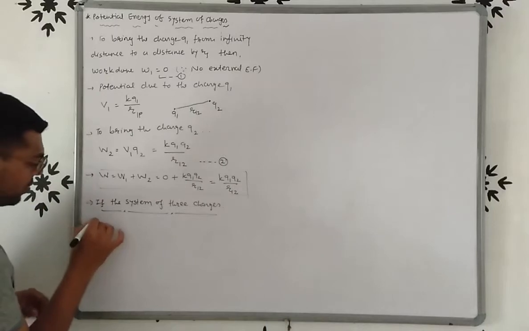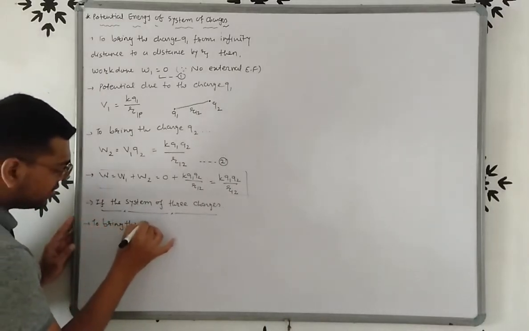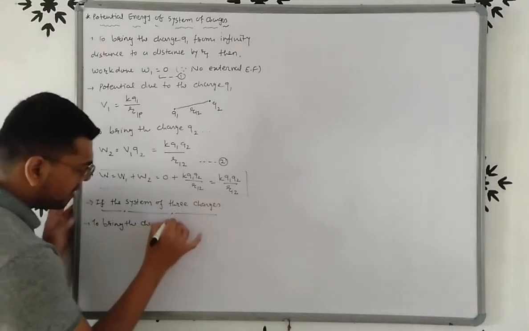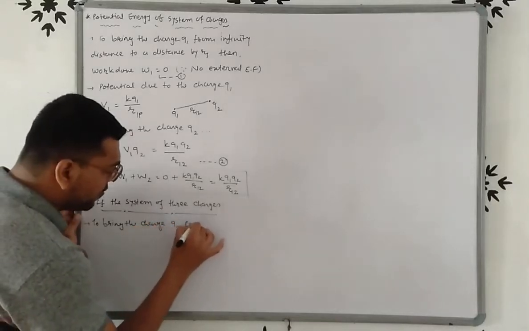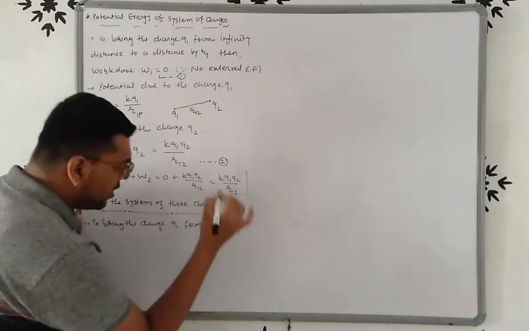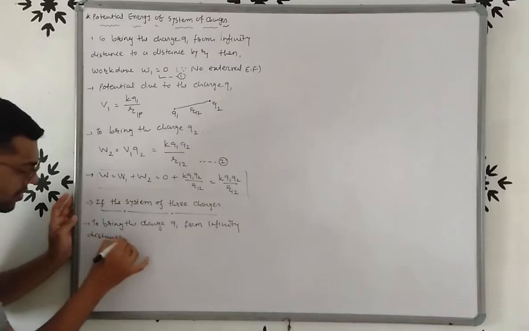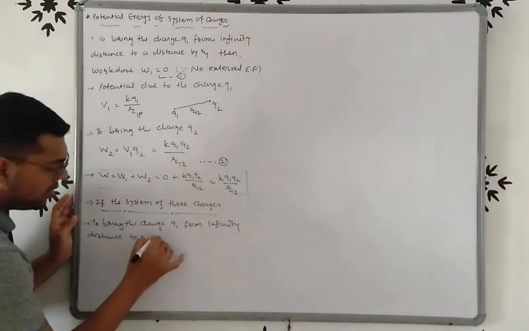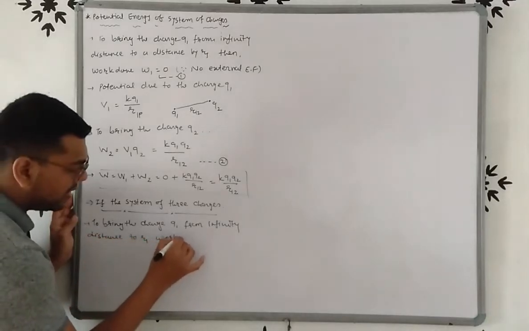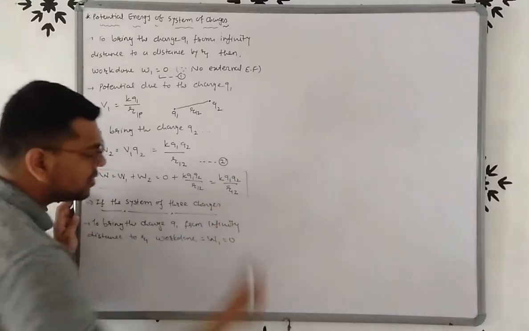So to bring the charge Q1 from infinite distance to R1, work done W1 is equal to 0.